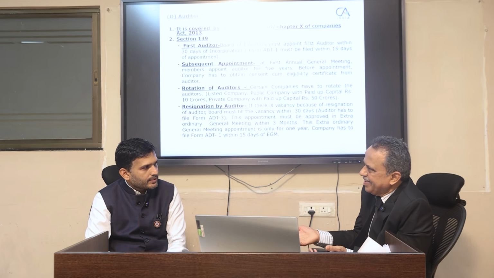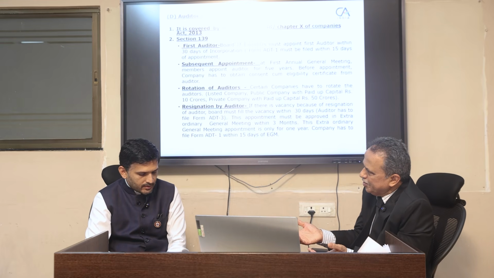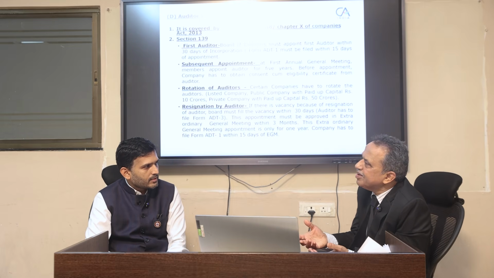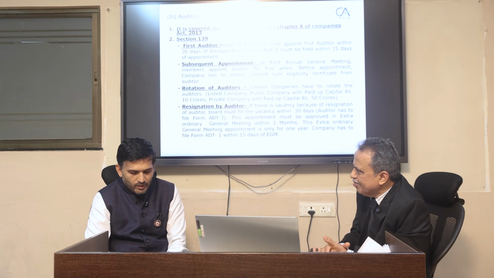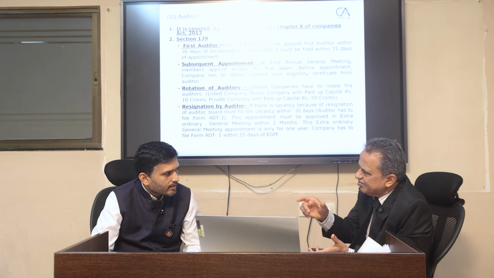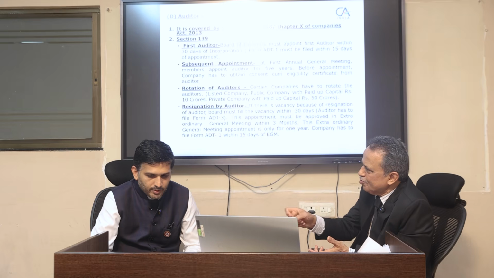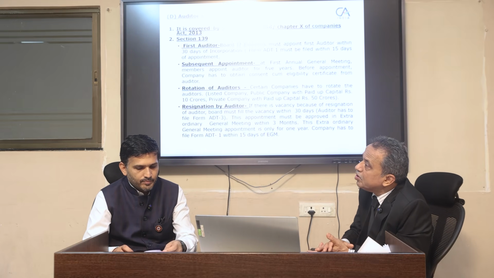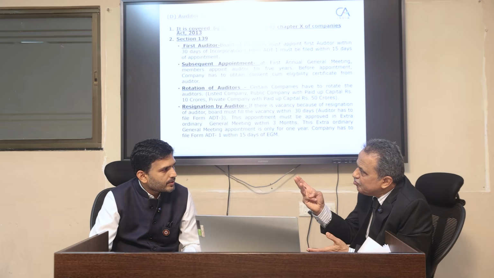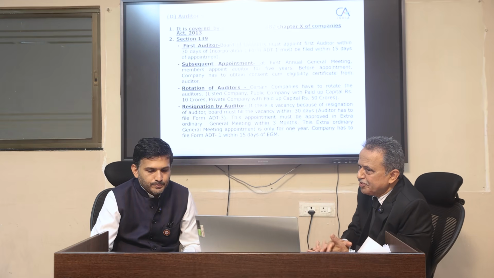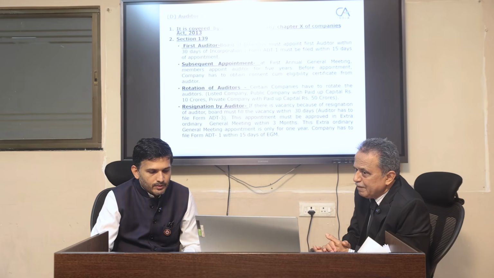After the first auditor is appointed in the first board meeting, you have to inform the MCA in ADT 1. There you have to take the eligibility and consent letter from the auditor, the resolution passed by the board of directors, and the intimation given to the auditor that you are appointed. These 3 documents are to be attached to the ADT 1. This is the first appointment of the auditor.